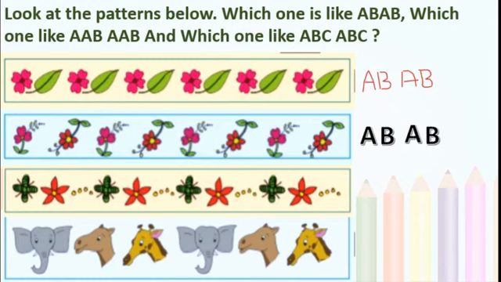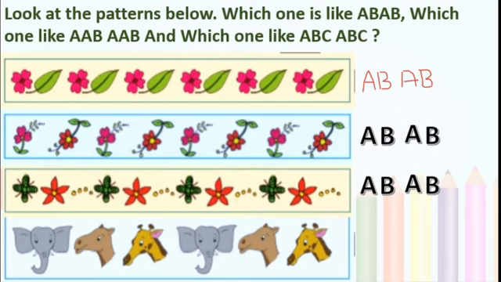Now we will move to the third one. See here, one green colored flower and one red colored flower. Correct? And some dots. Again green color, again red color, again dots. So this is A, B, A, B. You can see this, otherwise you can say ABC, ABC also. Correct? If you take the dots into count, then you can say ABC, otherwise AB, AB.